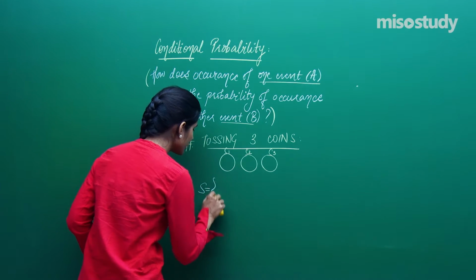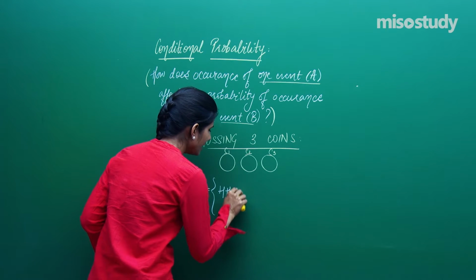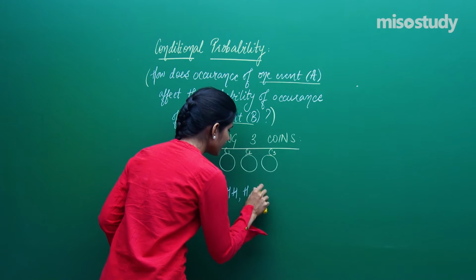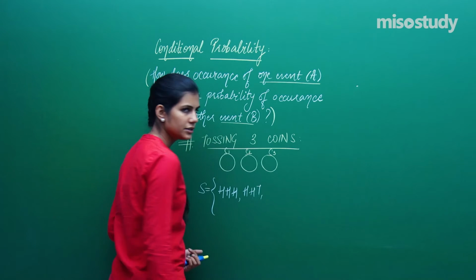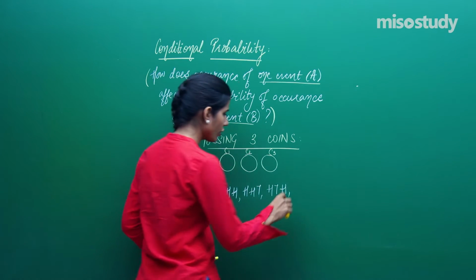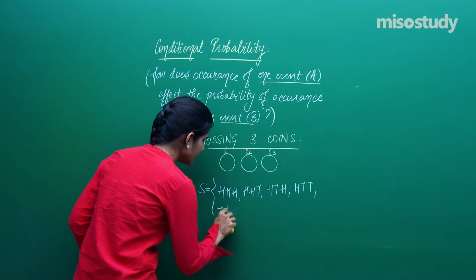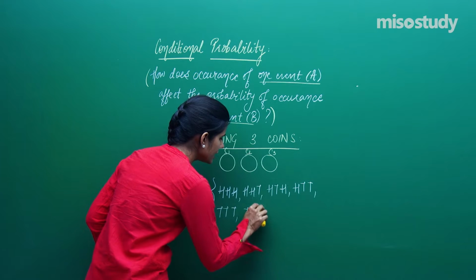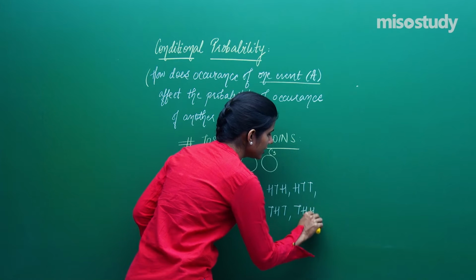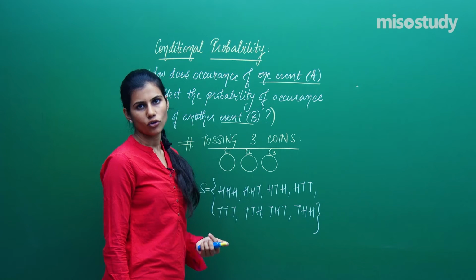Now the sample space is the set of all possible outcomes. Either you will be getting head on the first coin, head on the second coin and head on the third coin. That is one possible outcome, or head on the first coin, head on the second and tail on the third, or head on the first coin, tail on the second, head on the third, or head on the first coin, tail on the second and tail on the third. Or you can get tail in the first coin, tail in the second, tail in the third, tail in the first coin, tail in the second, head in the third, tail in the first coin, head in the second, tail in the third, tail in the first coin, head in the second, head in the third. These are the 8 possible outcomes which can arise when you toss the 3 coins together.